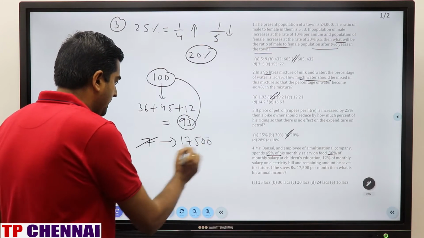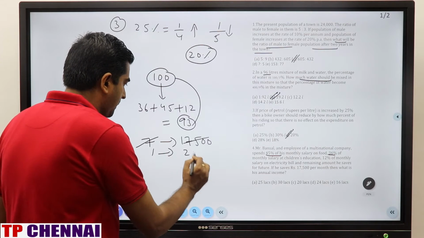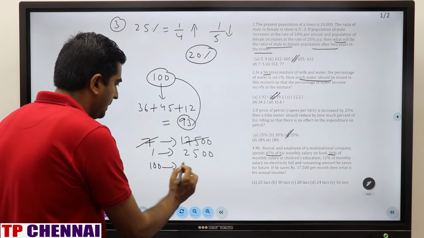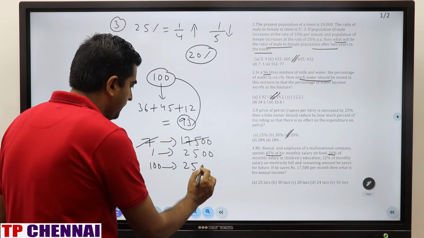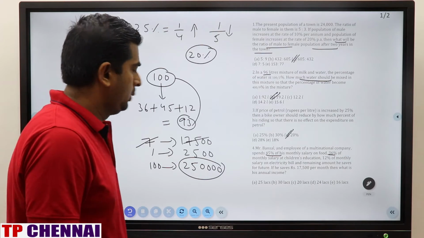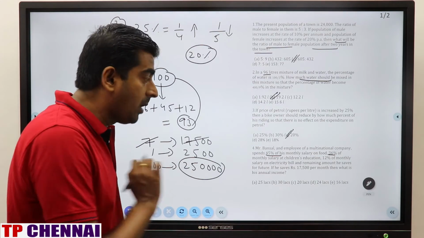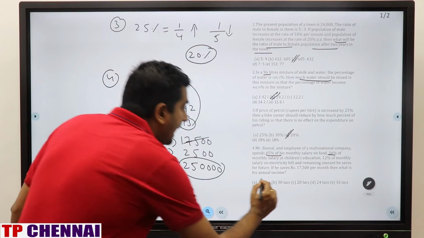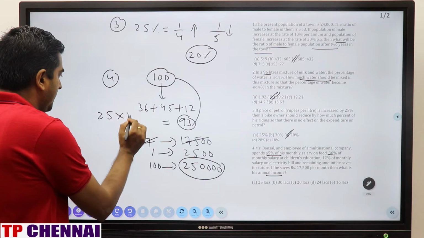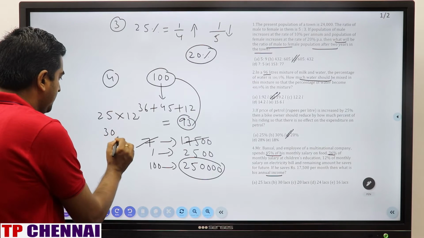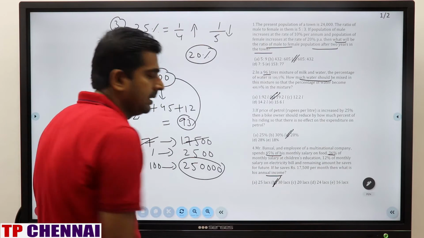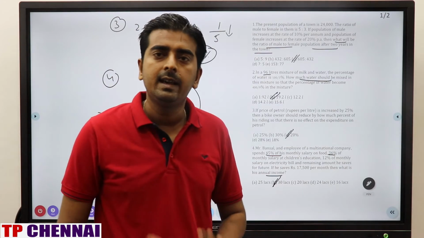17,500. So one part is nothing but how much? 2,500. So 100 part is how much? That is what is monthly saving. 25 followed by 40, right? 2,50,000. But this is what they are asking. What they are asking? Annual income. So we have to multiply this one by 12. So it is nothing but 30 lakhs. 30 lakhs is the correct answer, which is nothing but second option. Clear?